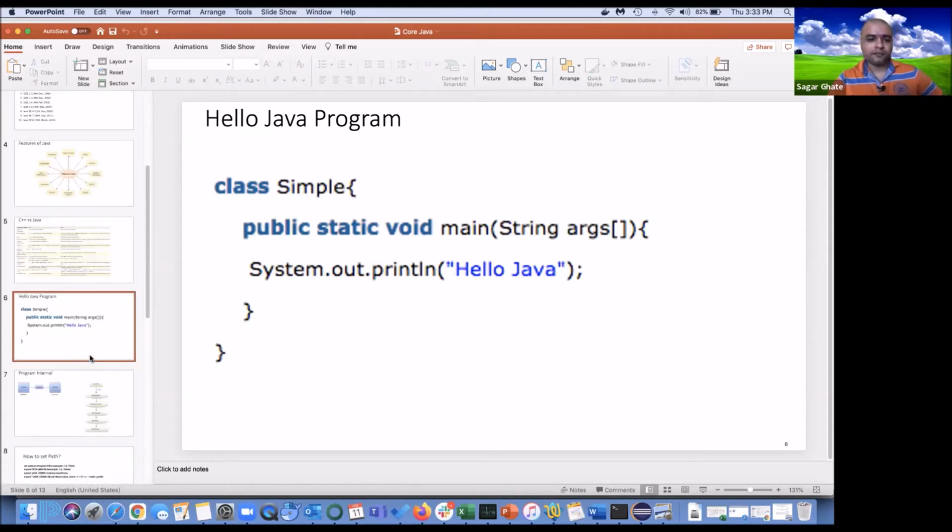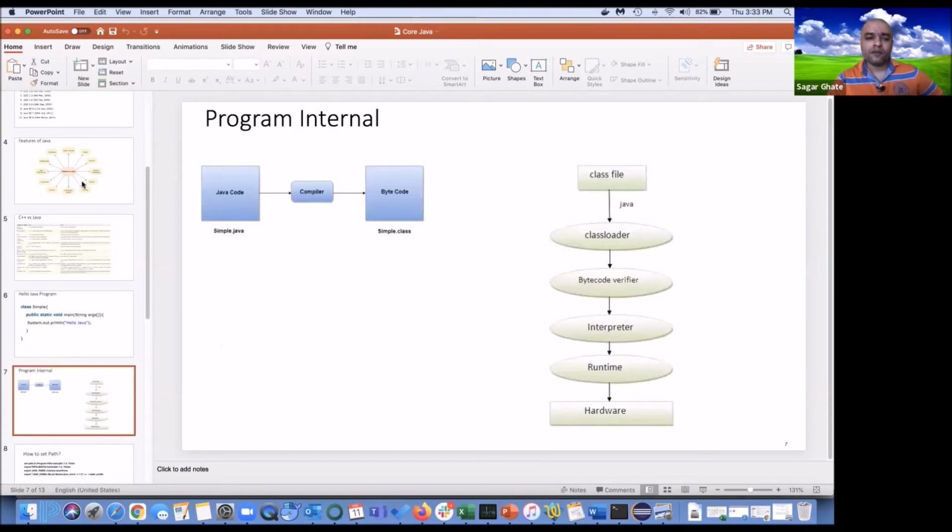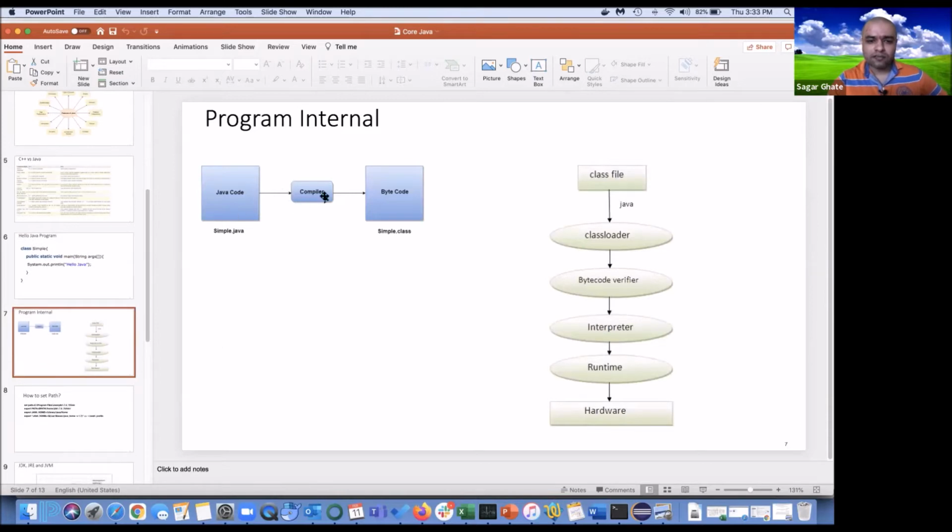And then we have seen in Java also we will be having a compiler. That's the reason we will be having a javac command. So suppose if you write any code in a simple.java file, in the command prompt or in the terminal, you can execute it if you are having JRE to execute.